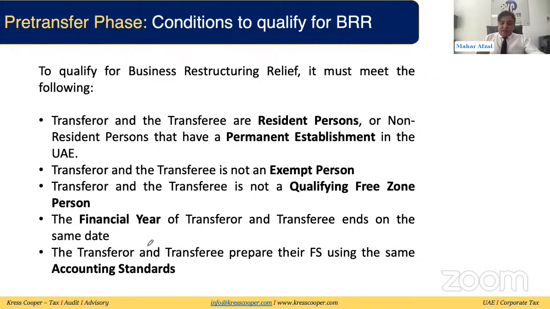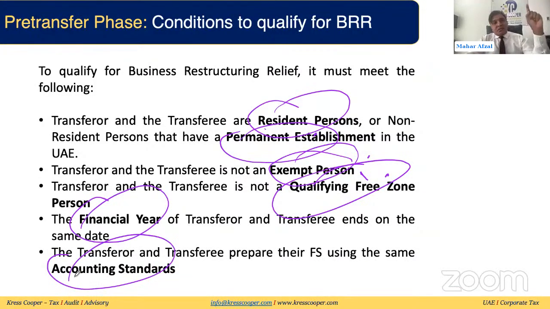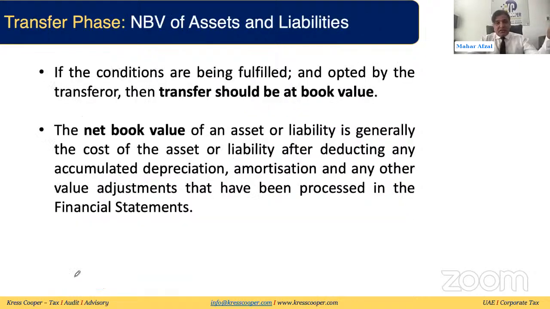The transferor and transferee are resident persons or PEs of a non-resident person. None of them is exempt, and none is a qualifying presumed person. Both have the same financial year and both apply the same accounting standards. These are the prerequisite eligibility criteria. Then we discussed that if the business is being transferred, it should be transferred at the net book value.